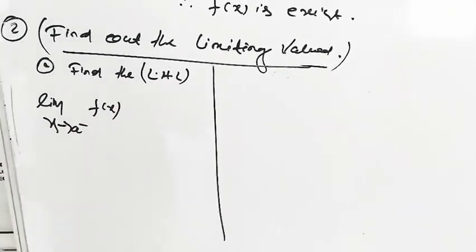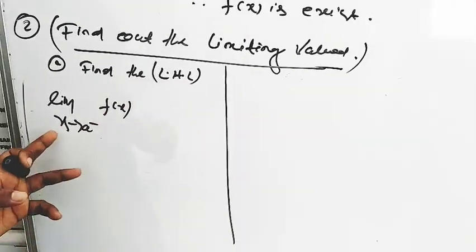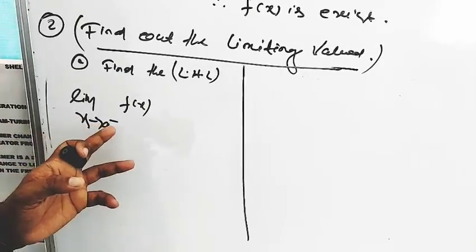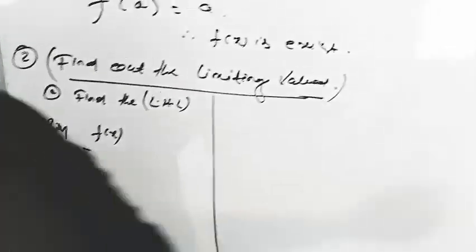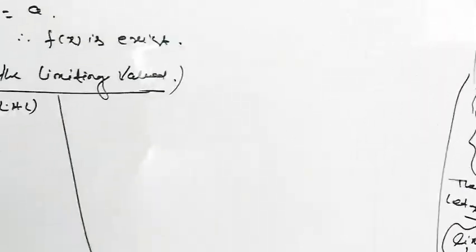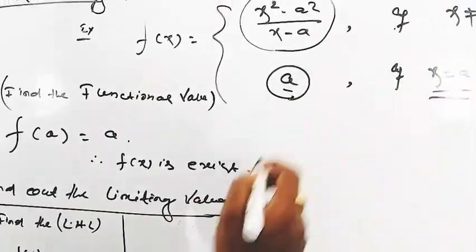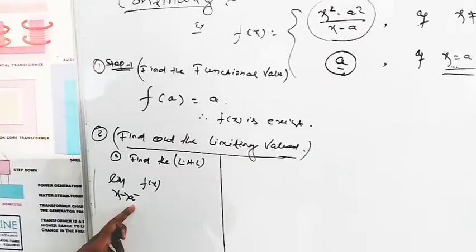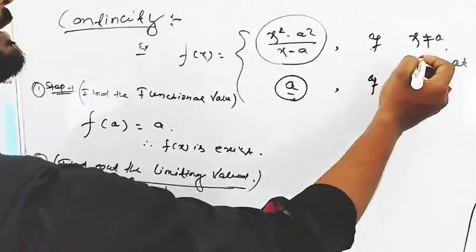Yes or not? Now x approaches to a minus. That means x approaches to a, x is not equal to a, x is smaller than a. And what is the condition? Write down in these functions. x tends to a minus, that means here x is not equal to a.